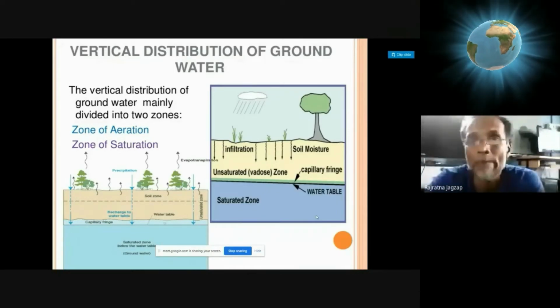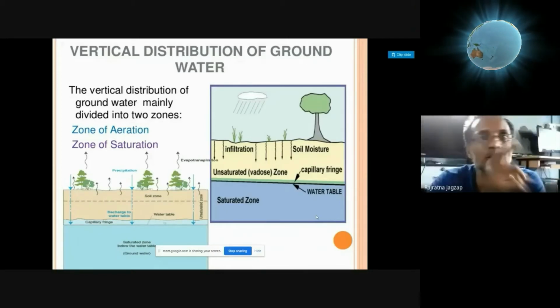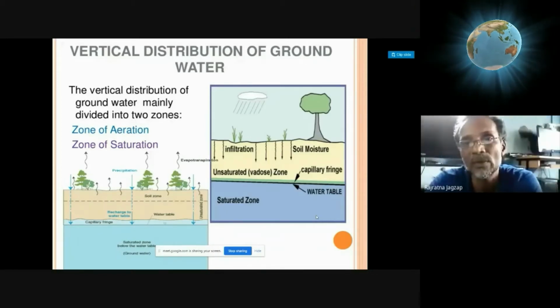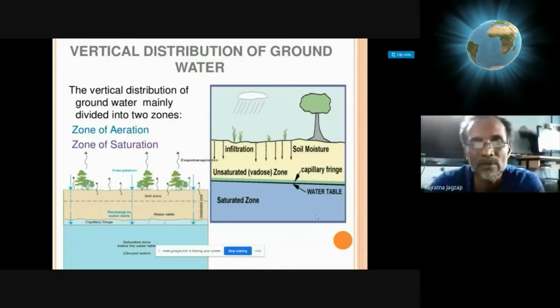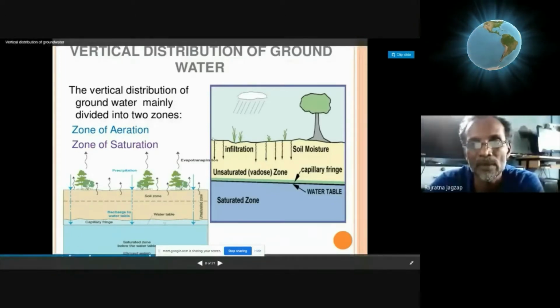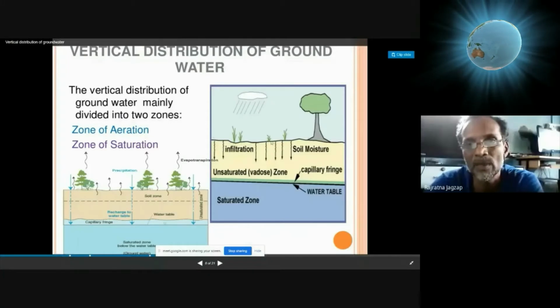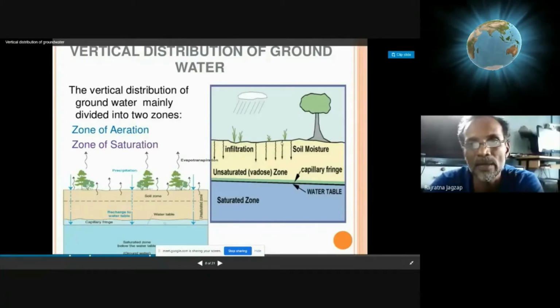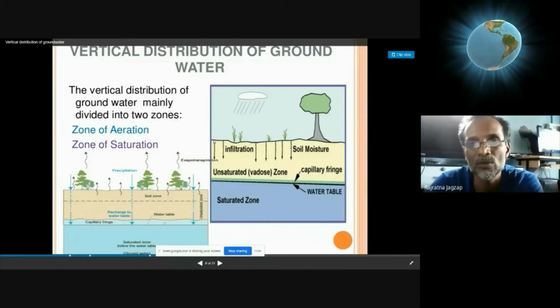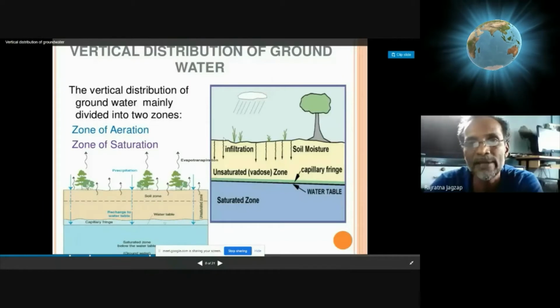So this is what the groundwater, and this is vertical. This sketch is showing vertical distribution of groundwater. You can see a surface here in the right side part. You can say surface of the ground, and these arrows indicate infiltration. You know what the conditions of infiltration are. So this shows ideal ground.